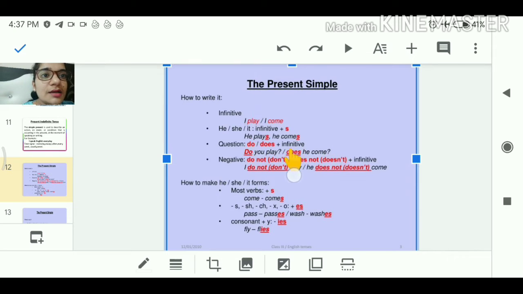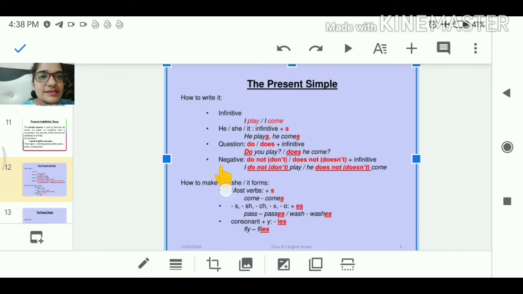In the sentence he comes, to convert it into an interrogative sentence, we put does. Instead of do we put does, because there is an s and we add the s with do. It becomes does he come.